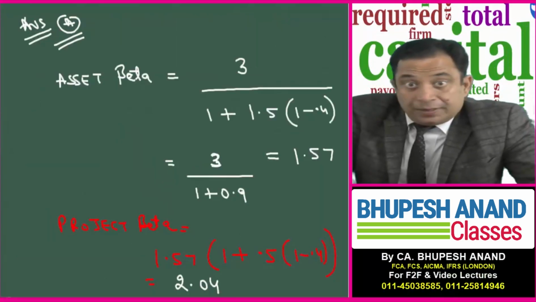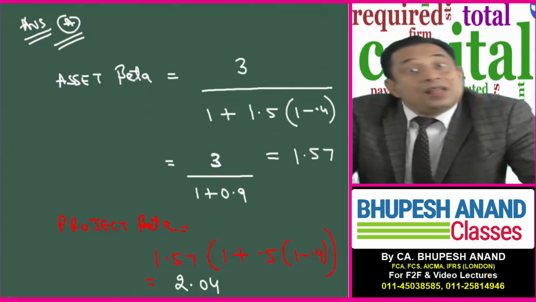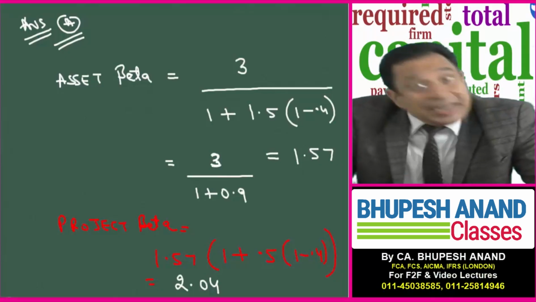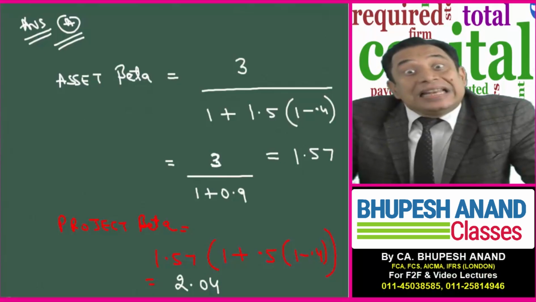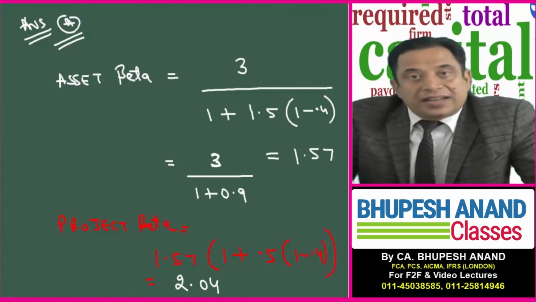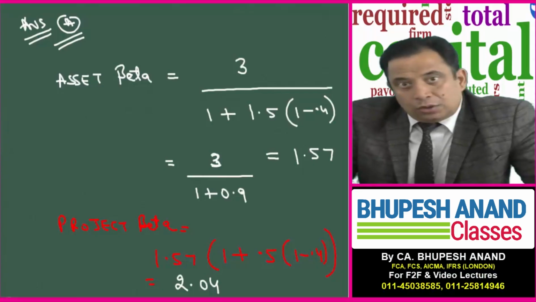Firstly, I will calculate asset beta, and for that I will divide the beta of the listed company by 1 plus after tax debt equity, because I want to unlever it. So 3 upon 1 plus 1.5, which is debt equity of the listed comparable company, into 1 minus 0.4 tax rate, after tax. That is the calculation I did, and 1.57 is asset beta. Now I want to calculate project beta.